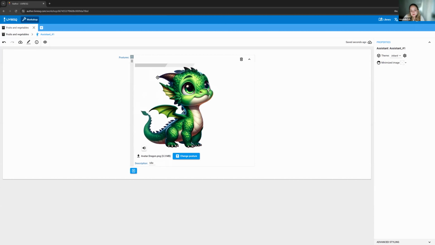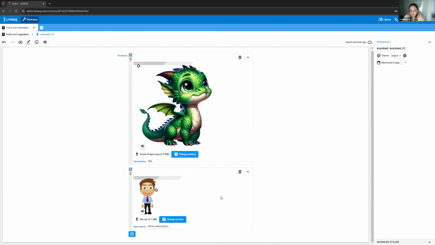This little target icon is where the speech bubble will start from. And you can move it around. By the way, you can create these images, and this was generated by AI. You just need to ask for a transparent background. If I decide that I have a speaking instance of this dragon or of any character that you add, you can click on Add Item, and you can create another posture.